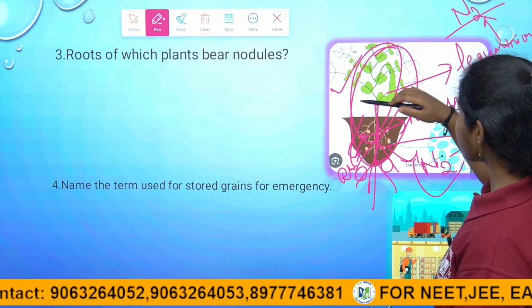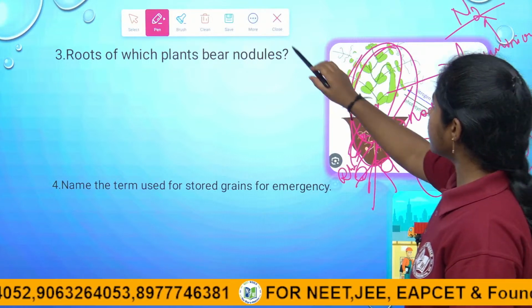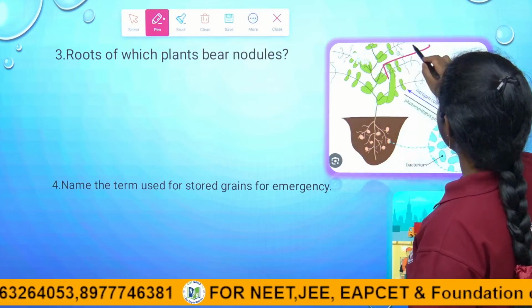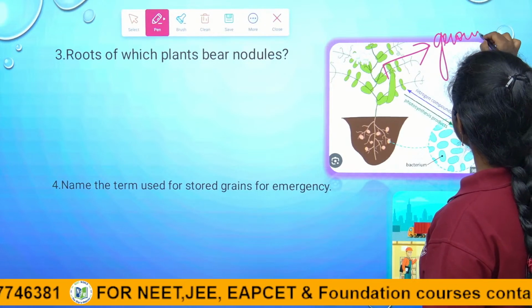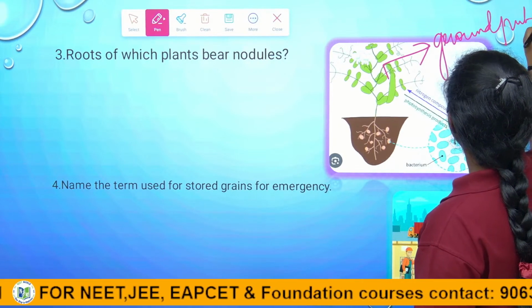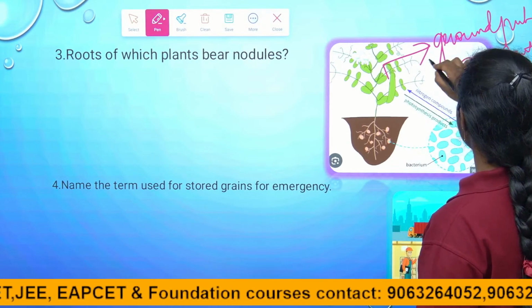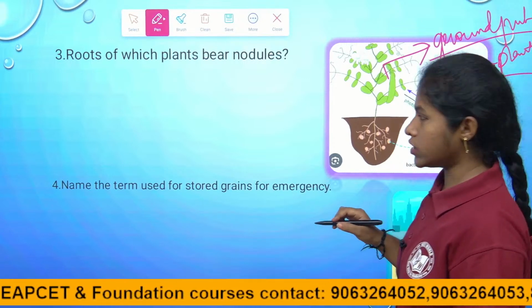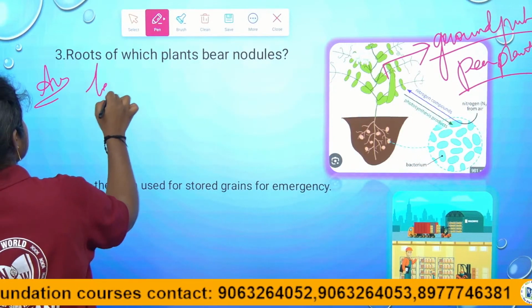So they are asking roots of which plants. Let's see the examples: groundnut and pea plant. These are leguminous plants, children. They are able to fix nitrogen, right children? So the answer for this question is legume plants.